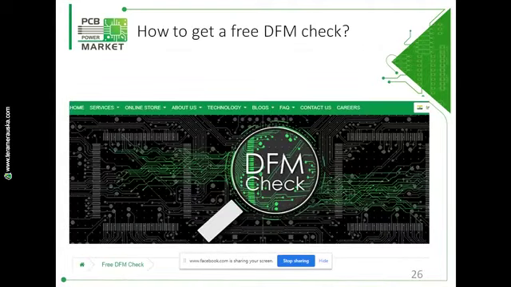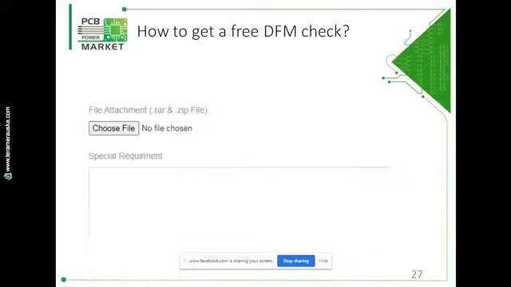The next window will be like this, where below this you will find the form where some basic information is required to fill, and then attach the file. And if you want to convey any special requirement or specific information to take care of during the data check, then you can write in the special requirement section and upload the file. We will do the DFM check for you and will send it back to you by email.